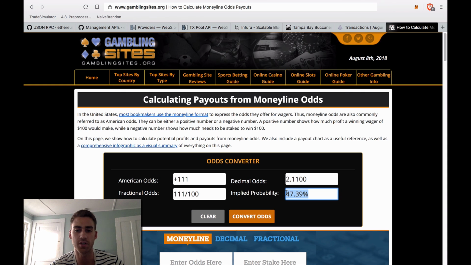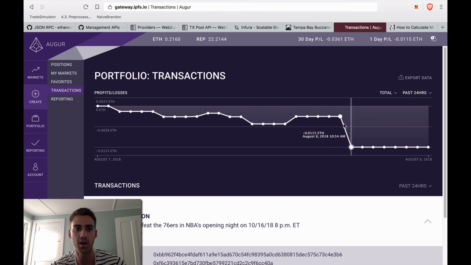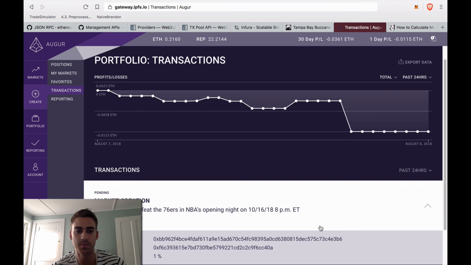Depending on how you phrase the question, you'd buy yes, the Bucs will win, and let's say you want to make 5 percentage points, so you give it a 42.39% chance of them winning. Or maybe you have both sides of the market and you pad this up a little bit and you try to sell a share for 52% of the Bucs winning. It's a thought. There's not much liquidity on Augur, but if the platform becomes successful, this is a good skill to have.